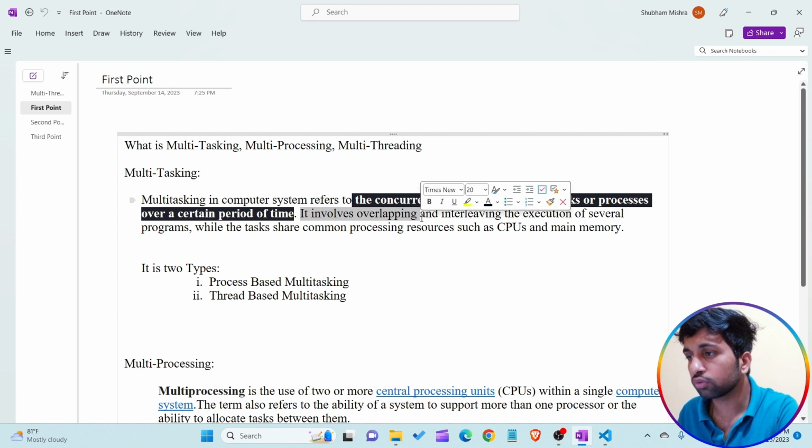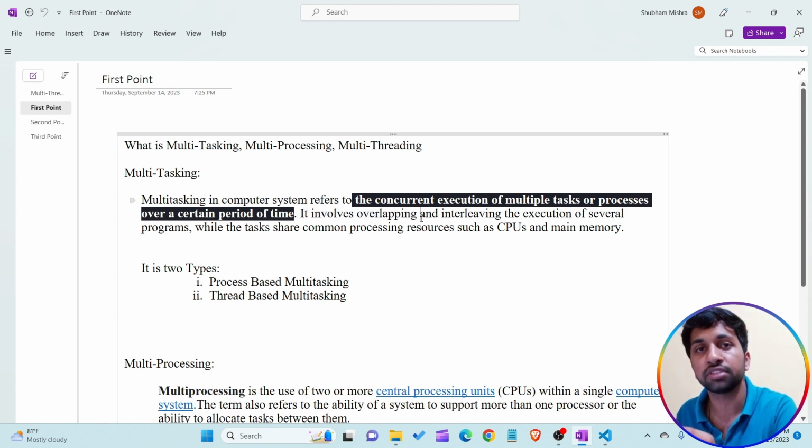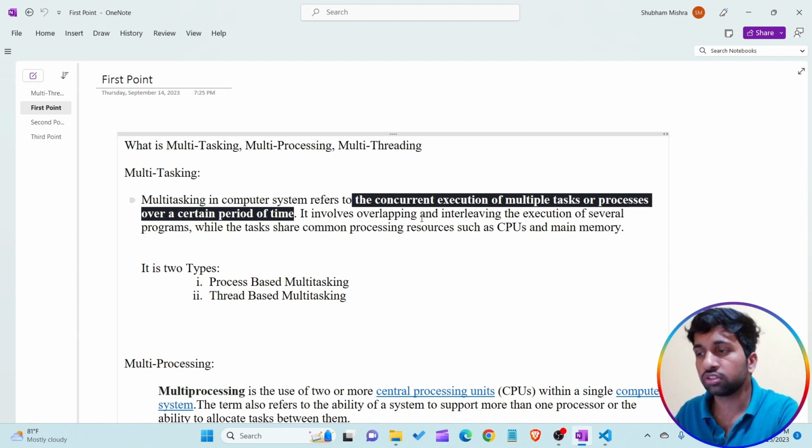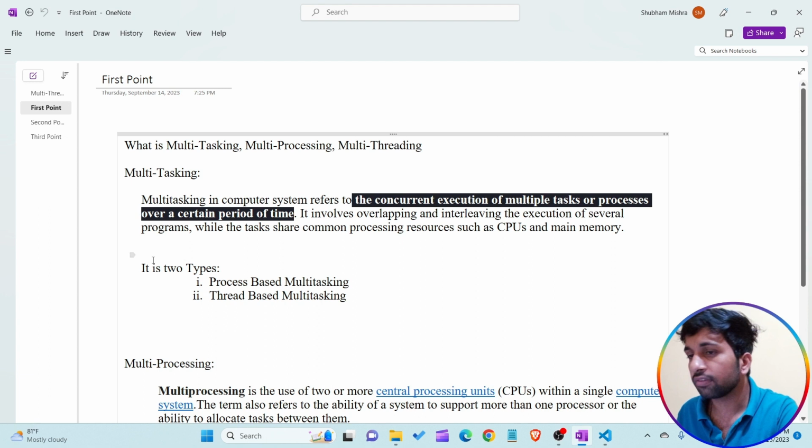It involves overlapping. What is the meaning of overlapping? It means process 1 and process 2 run concurrently. So this is known as overlapping and interleaving the execution of several programs, while the tasks share common processing resources such as the CPU. Multiple tasks are executed at the same time, and all these tasks share the common resources. So this is a simple definition of multitasking in terms of a computer system, understand?